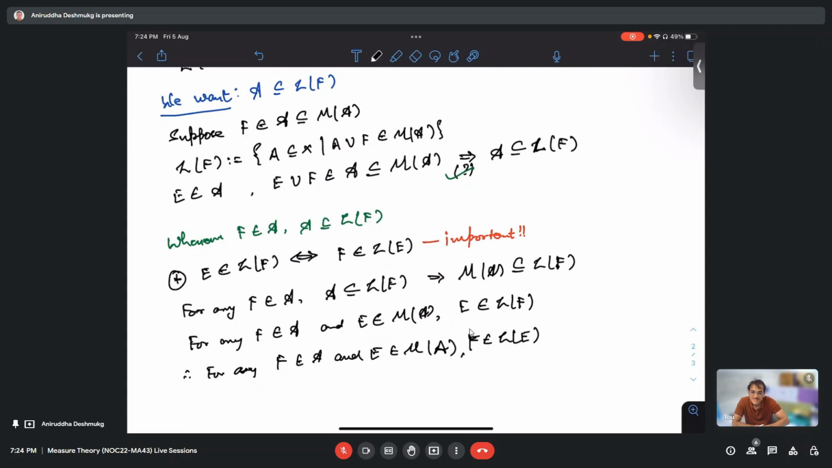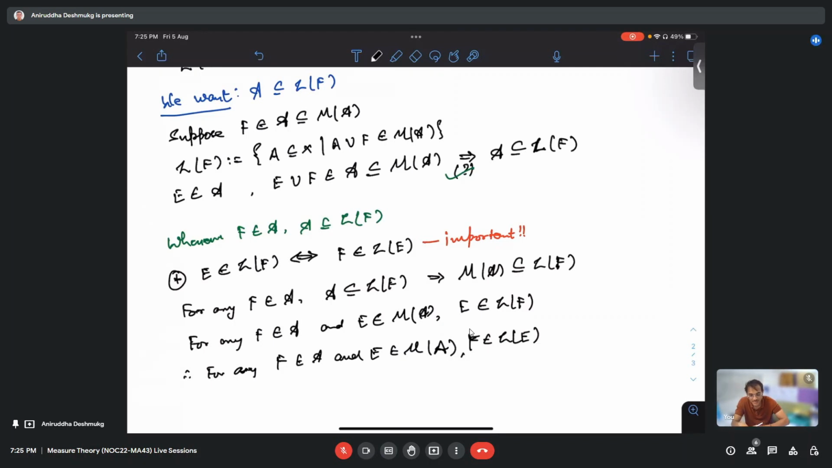I understood. I will think about it again. If you have any more doubts, you can clarify right now. I was just thinking E has to come from M of A. Does this star property really involve any property of M of A or A as such? No.